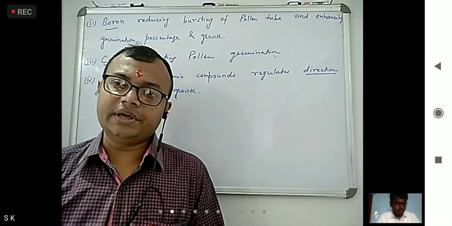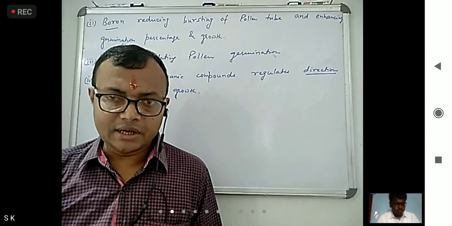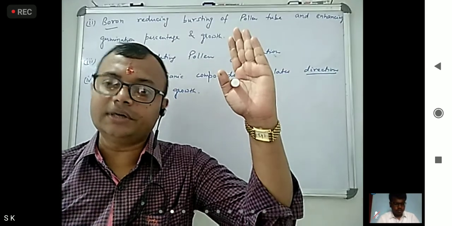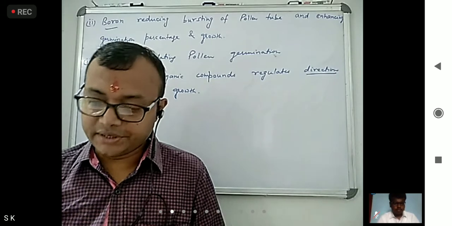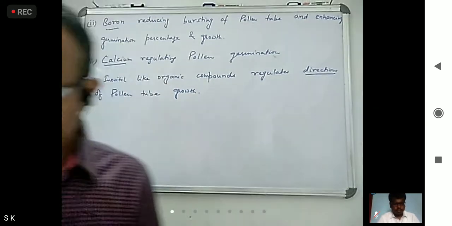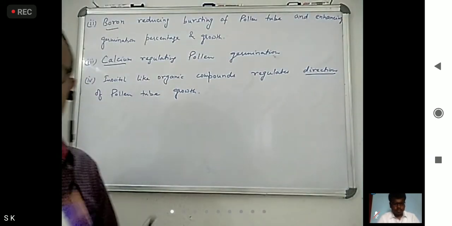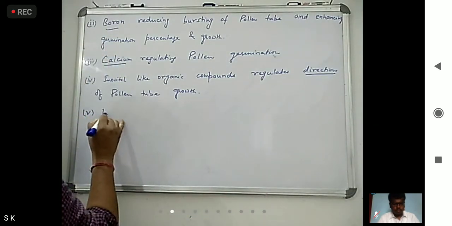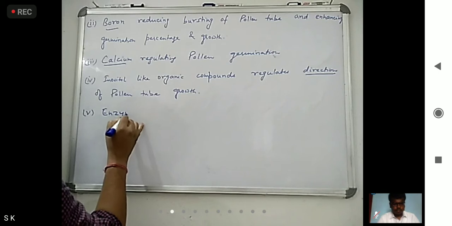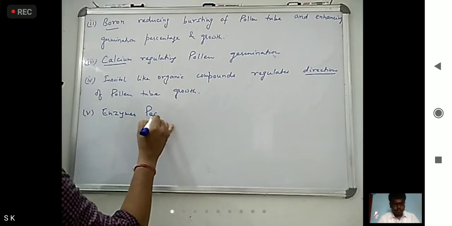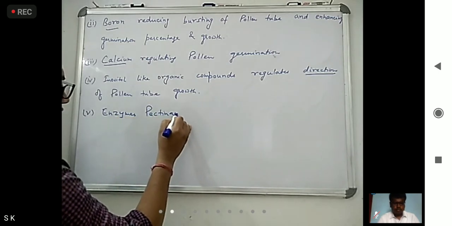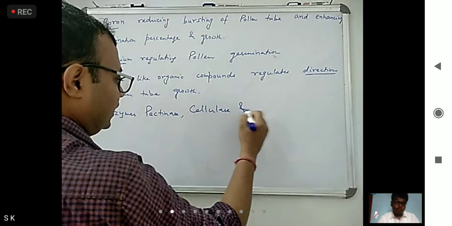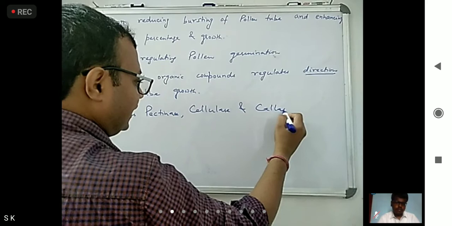Sometimes they ask whether there are any enzymes that regulate pollen tube elongation. So that is pectinase, cellulase, and calase, in combined form. So the enzymes pectinase, cellulase and calase.